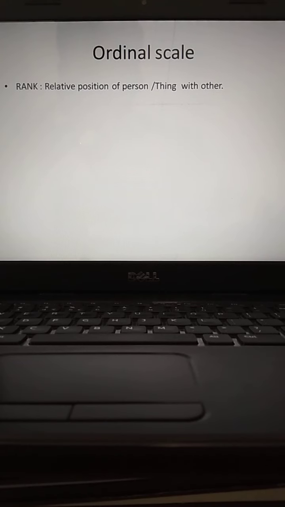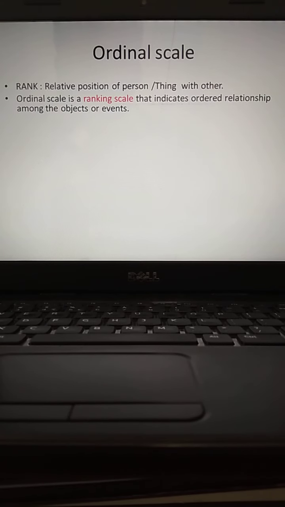So the ordinal scale is nothing but based upon the rank. Okay. So rank is nothing but the relative position of a person or thing with respect to others. Ordinal scale is a ranking scale that indicates ordered relationship among the objects or events.